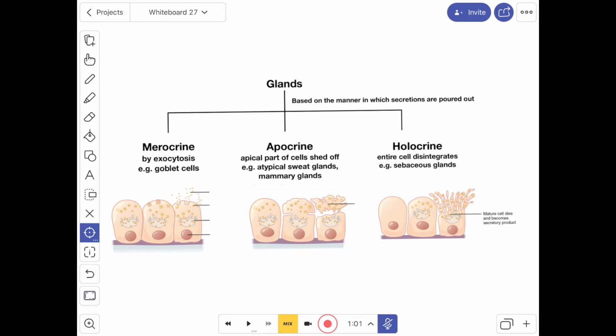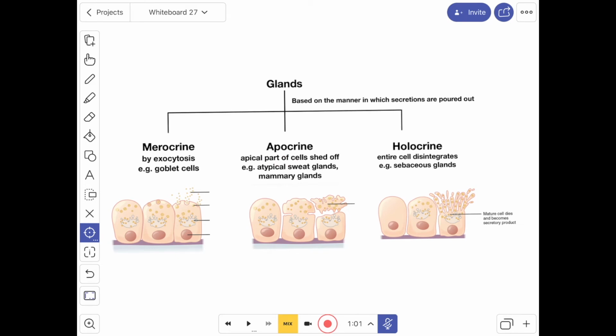Based on the manner in which the secretions are poured out, the glands can be classified as merocrine, apocrine and holocrine. In merocrine glands, which include most exocrine glands, the secretions are thrown out of the cell by a process called exocytosis. The cell remains intact. This manner of secretion is described as merocrine. Example, the goblet cells. In some glands, the apical part of the cell is shed off to discharge the secretion. This manner of secretion is described as apocrine.